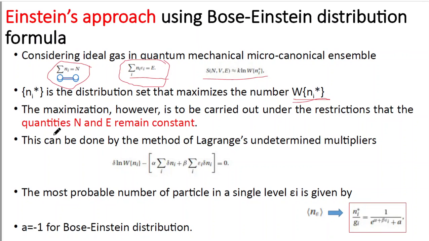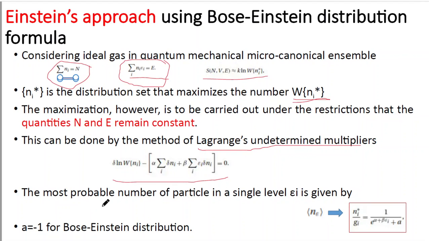So capital N and capital E should remain constant. This can be done by the method of Lagrange's undetermined multiplier, and we have learned this technique in our microcanonical ensemble classes. There we have used this formula: when W is maximum, delta of ln W minus alpha into sum of delta Ni plus beta into sum of epsilon i delta Ni is equal to 0.